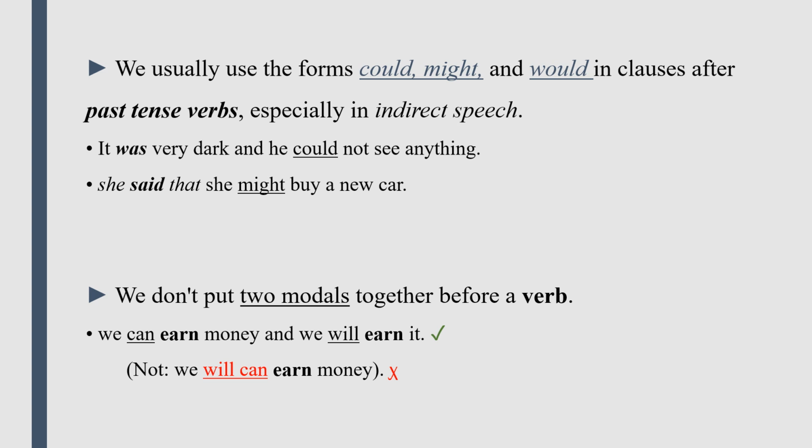We do not put two modals together before a verb. We can earn money and we will earn it. You can't say we can will earn money. If you want to put two modals together before a verb, you have to use a phrasal modal.